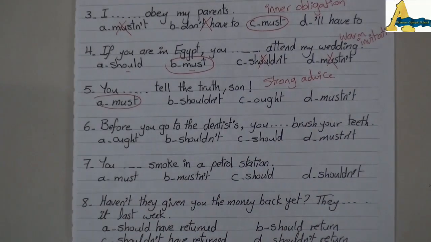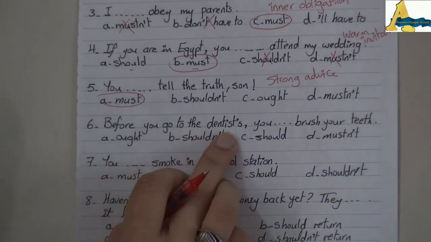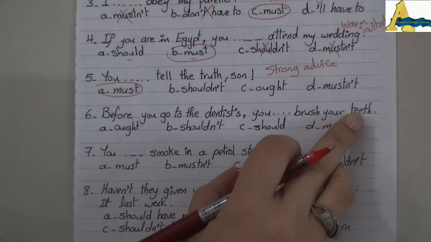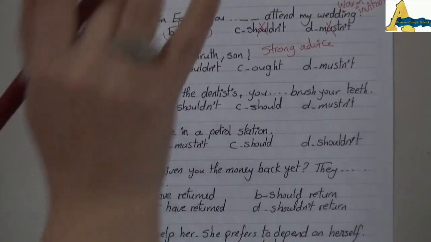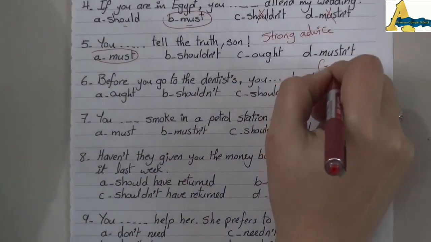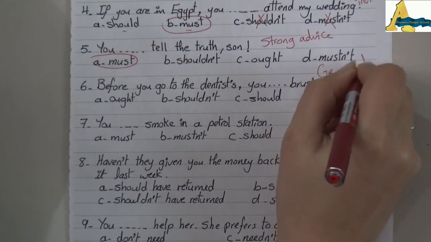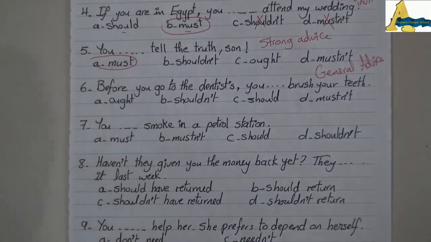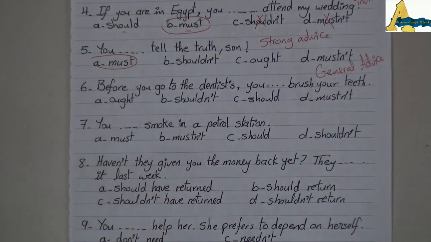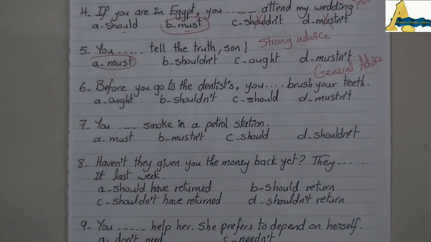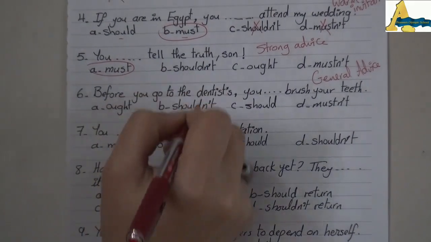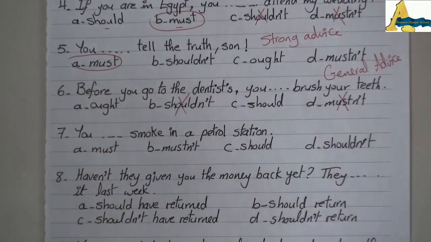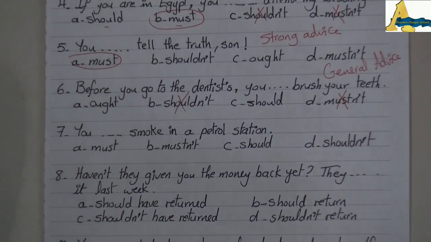Number 6, before you go to the dentist, you dots brush your teeth. This is called the general advice. And for such type of advice, I use should or ought to. For sure, shouldn't and mustn't here make no sense, okay?